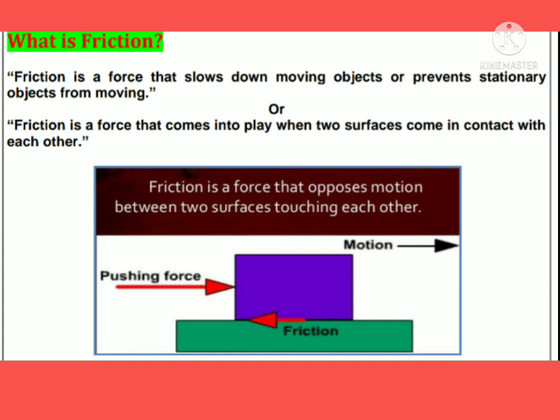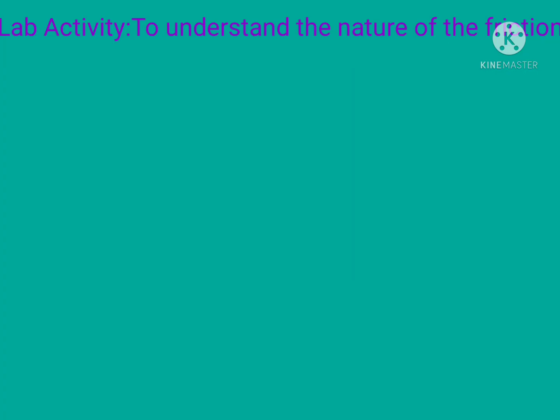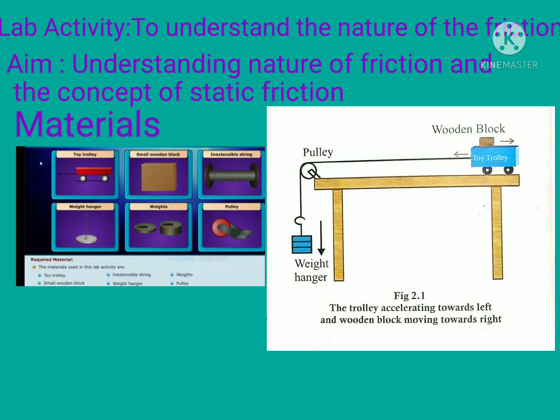This definition of friction is observed in this picture. Students, next we learn an activity to understand the nature of friction and the concept of static friction.